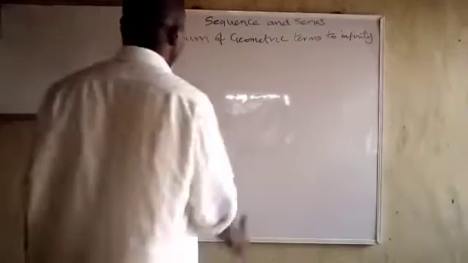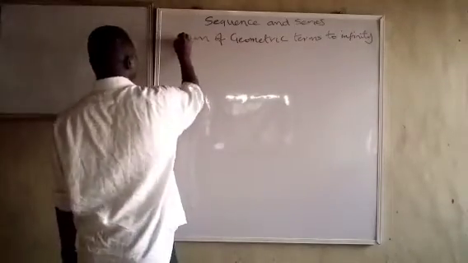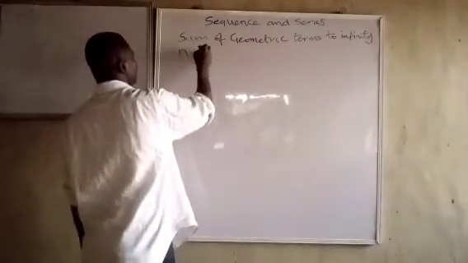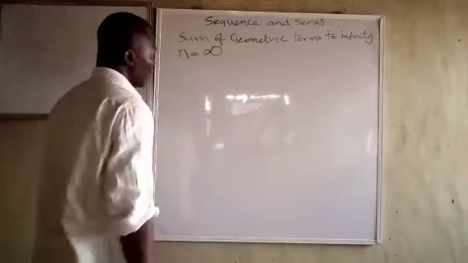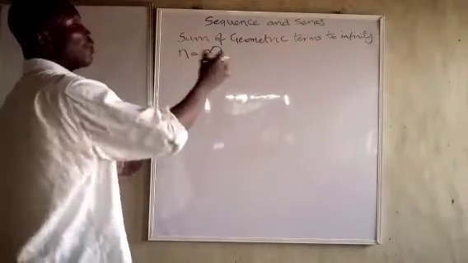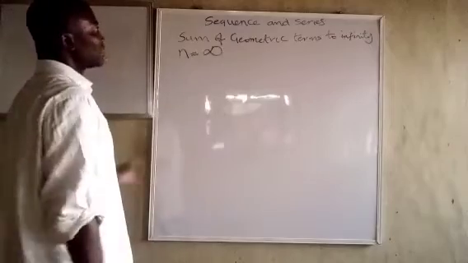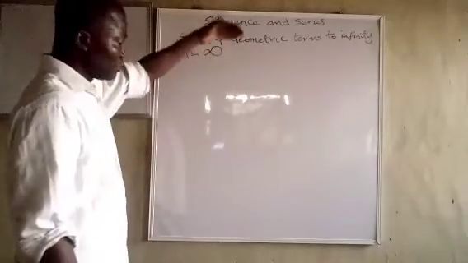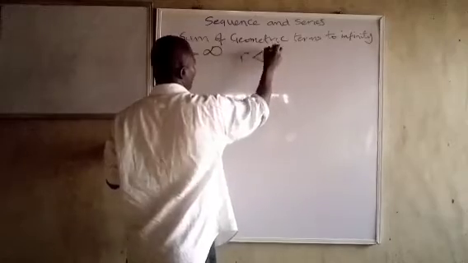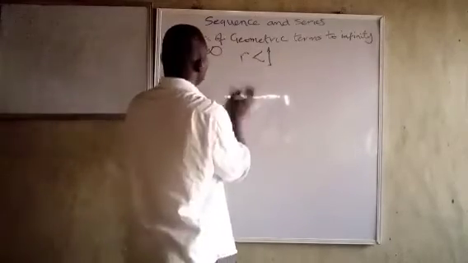Here, we are talking about the sum of geometric terms to infinity. And what do we mean? That is when n is infinity. How can that happen? We might have a situation where the series will go on and on and on like that. But we will be able to find the sum to infinity when r is less than 1. And how can that happen?